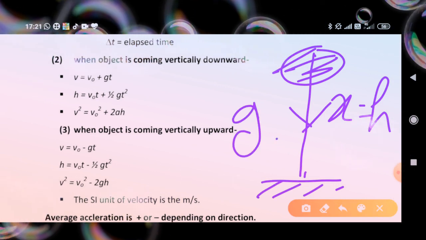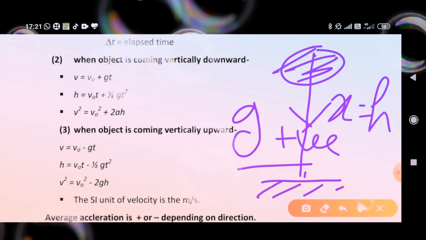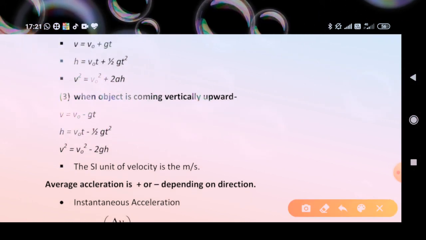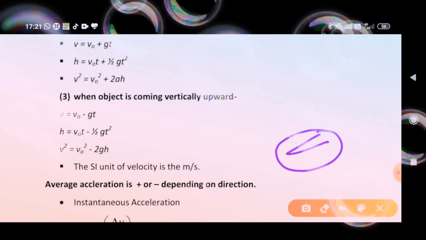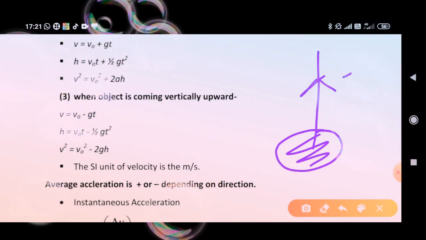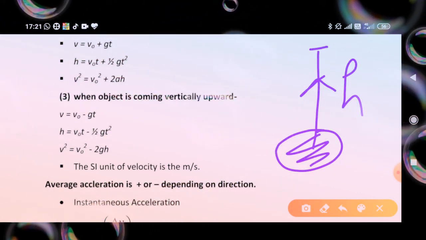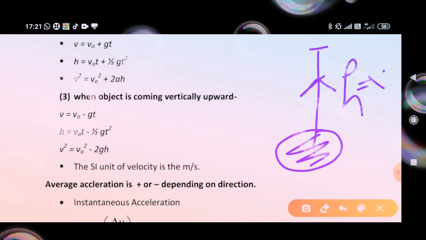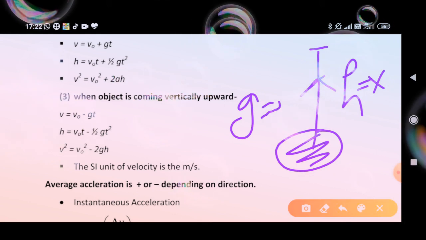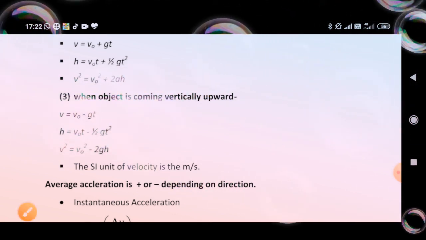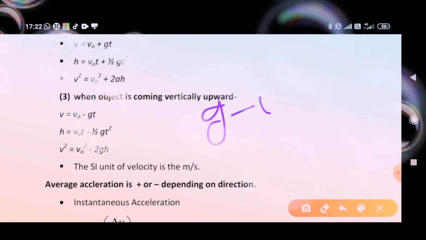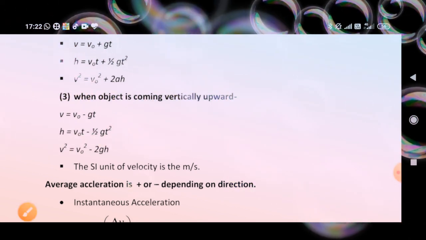Number 3, when an object is going vertically upward, then g will be negative. Hence, the first equation becomes v equal to v naught minus gt. Second, h equal to v naught t minus half gt square, and third, v square equal to v naught square minus 2gh. The SI unit of velocity is the meter per second.